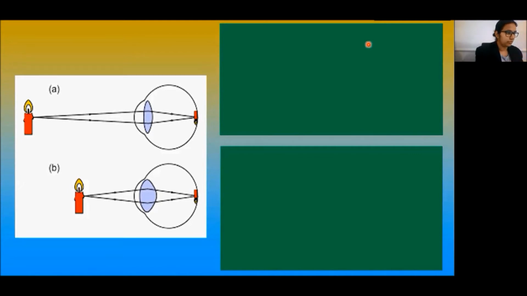At some point, you can see the image very clearly and comfortably. If you measure that distance, you can see that it is about 25 centimeters. That means to see an object comfortably and distinctly, you must hold it at about 25 centimeters from the eyes.